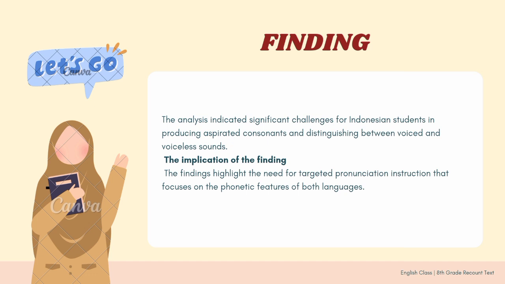The next is the implication of the findings. The findings highlight the need for targeted pronunciation instruction that focuses on the phonetic features of both languages. Although they share some consonant phonemes like p, b, t, k, g, f, s, not all of them are articulated in the same way. For example, p in the word pear is aspirated, but in the word pena it is unreleased.